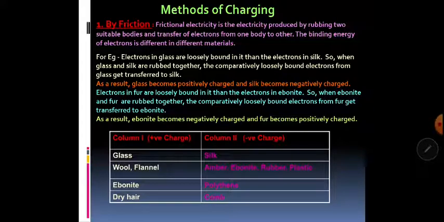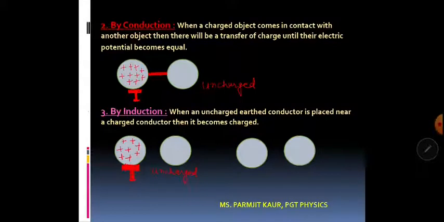As you can see here in the table, if we rub glass with silk, glass will acquire positive charge and silk will acquire negative charge. If I rub wool or flannel with amber, ebonite, rubber or plastic, you can again see which material will gain positive and which one will gain negative charge. Similarly for ebonite and polythene, and then dry hair and comb. Okay, that was the first method of charging, by rubbing or by friction.